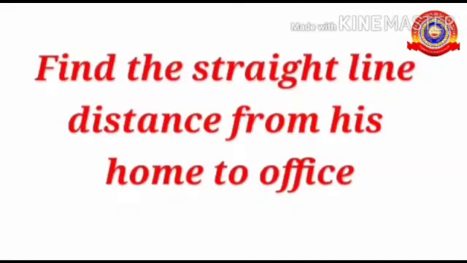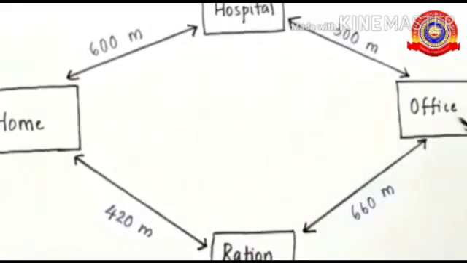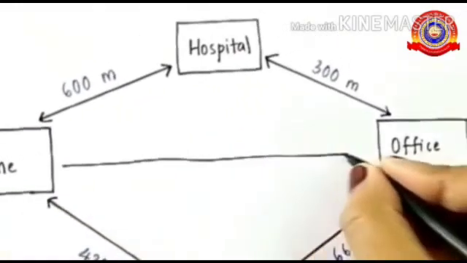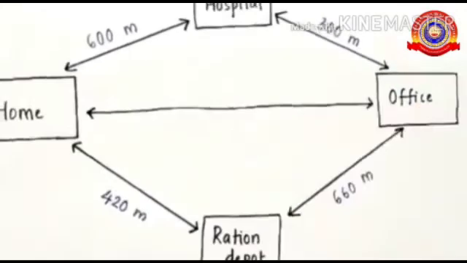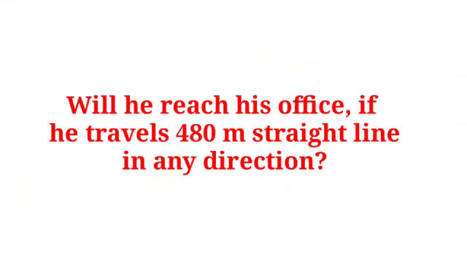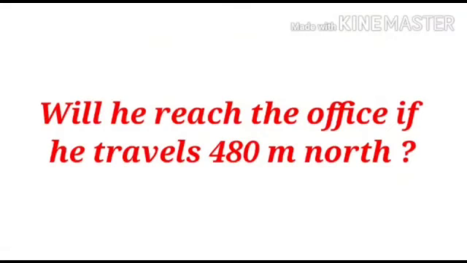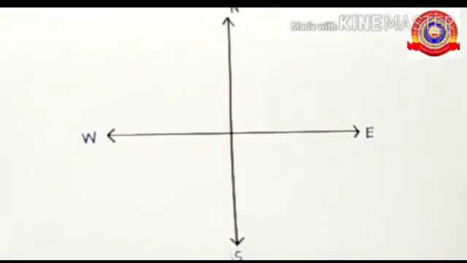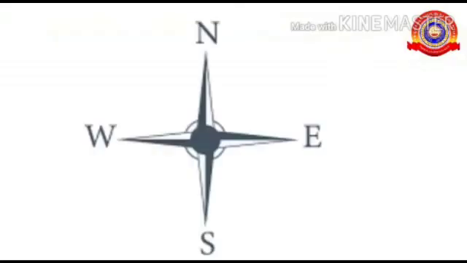Now let's see the straight line distance from his home to office. For that, let's draw a straight line like this. Suppose this straight line distance is 480 meter. Will he reach his office if he travels 480 meter straight line in any direction? If he travels 480 meter north, will he reach the office? No. So to specify direction is an important thing.